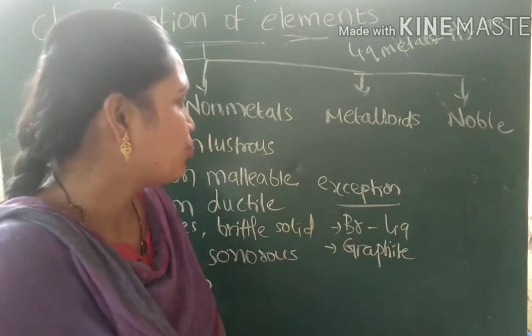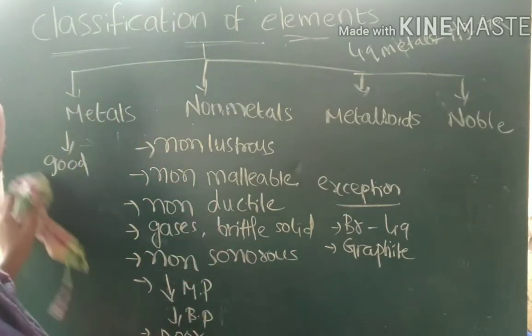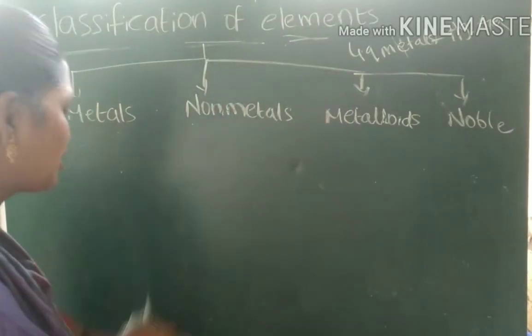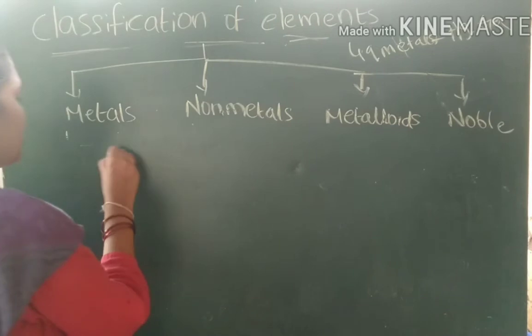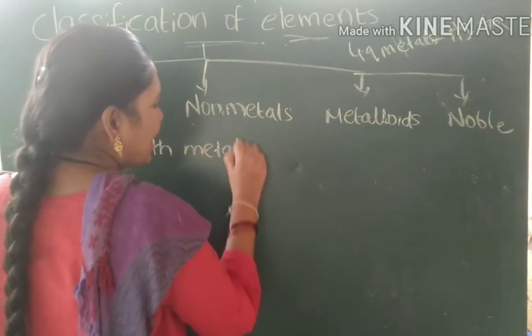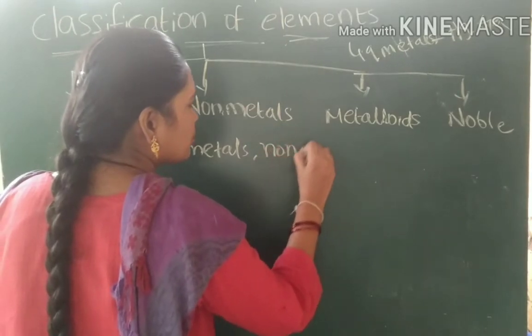Now moving on to the metalloids. Metalloids are another type of classification of the elements, having properties of both metals as well as non-metals.